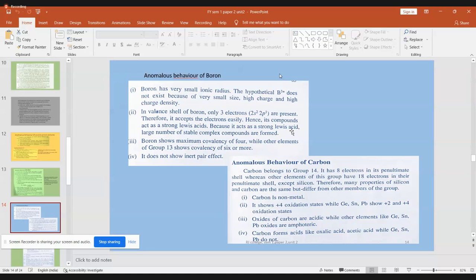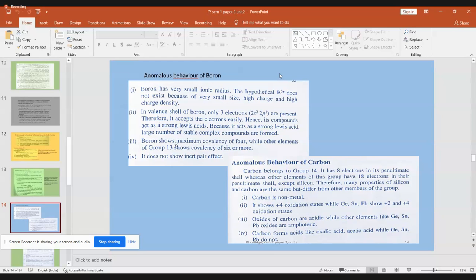They have a tendency to form 4 covalent bonds. It can form only 3 bonds. It has only 3 electrons in the outer shell, but somehow it manages to form 4 bonds. So from that itself, you can understand one bond should be devoid of electrons. Some way it is managing with its neighboring electron, picking up that electron, and forming a coordinate bond, and manages to form 4 covalent bonds.